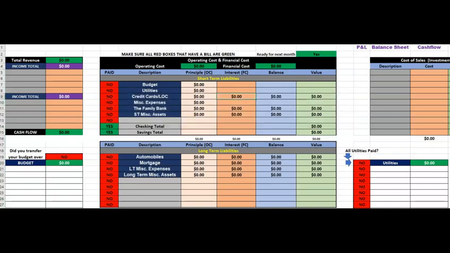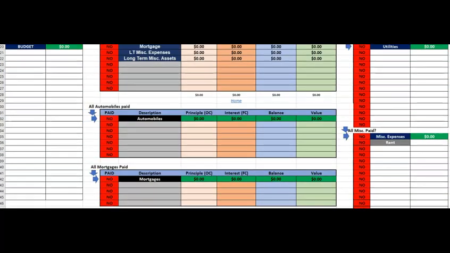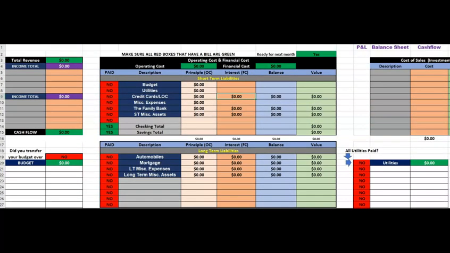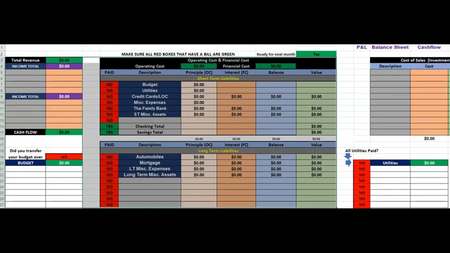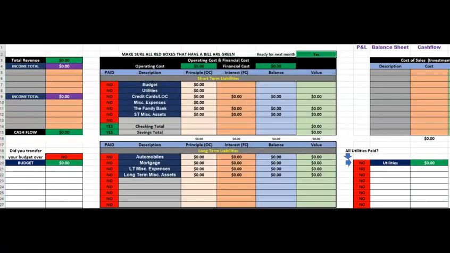Let's say we're looking at our bills, and we have our mortgage. Once this is filled out, you're done. This little green box that says ready for next month is one of the fail safes. As long as this box is green, you're ready to move on to the next month.